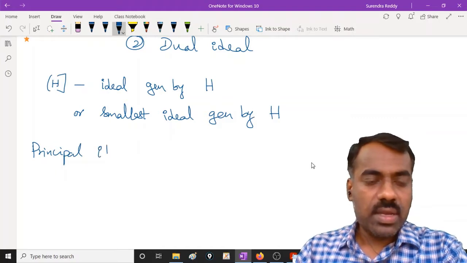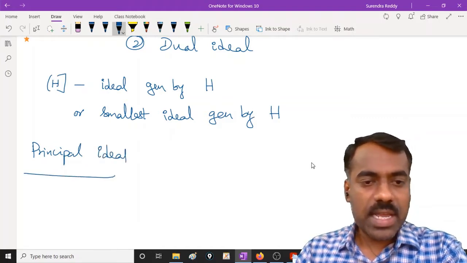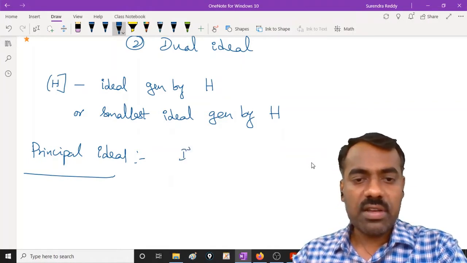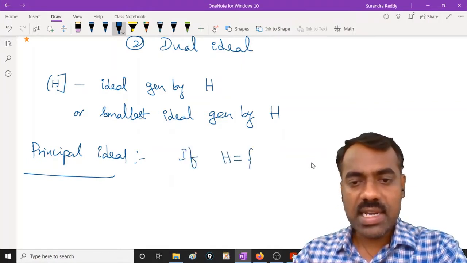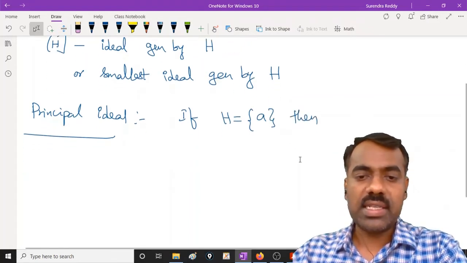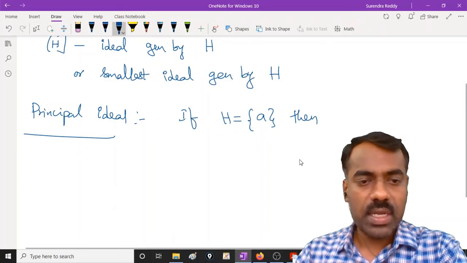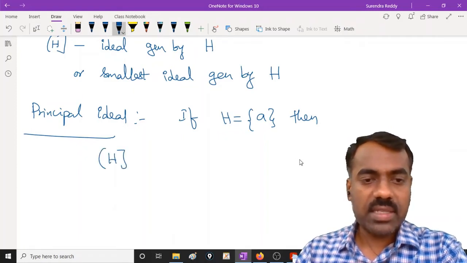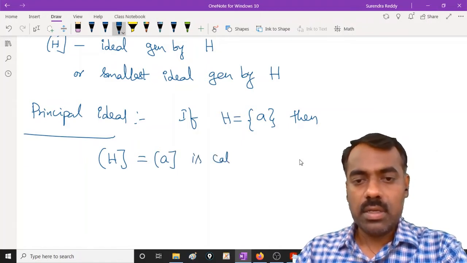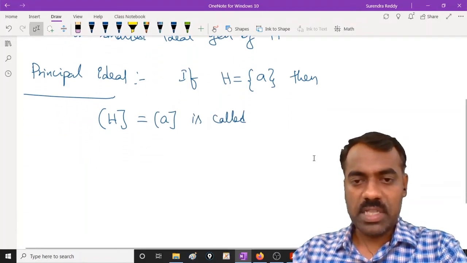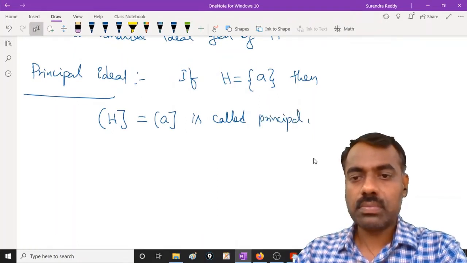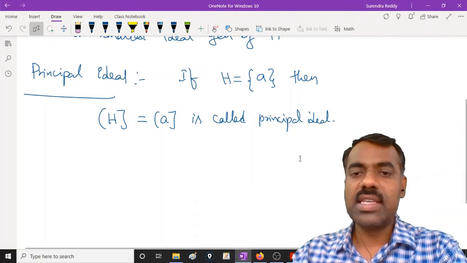What is meant by principal ideal? It should be generated by a single element, right? So if our H is a singleton, then the ideal generated by H is called a principal ideal. So basically, principal ideal means it should be generated by a single element.